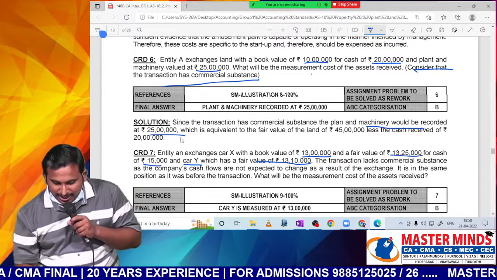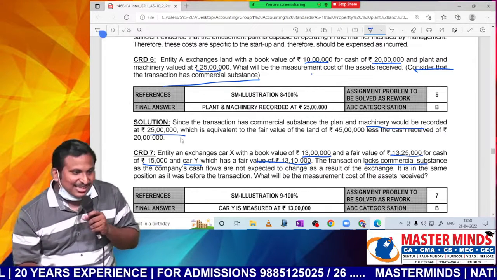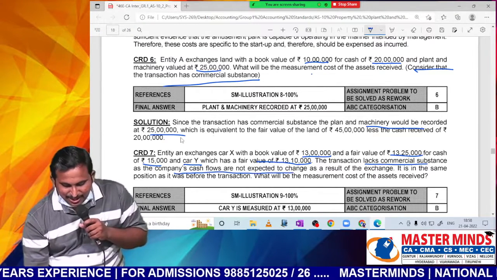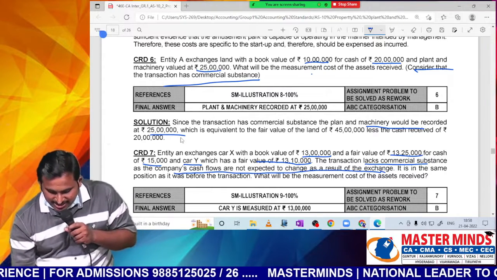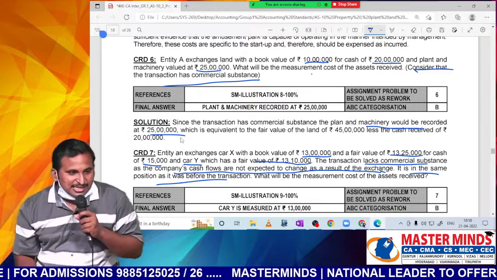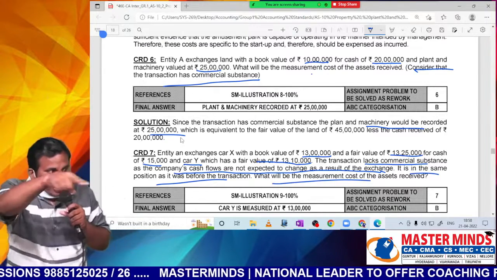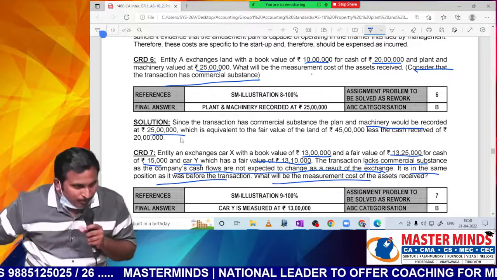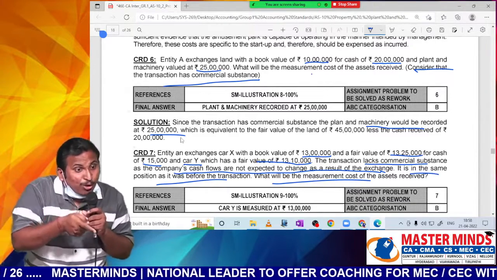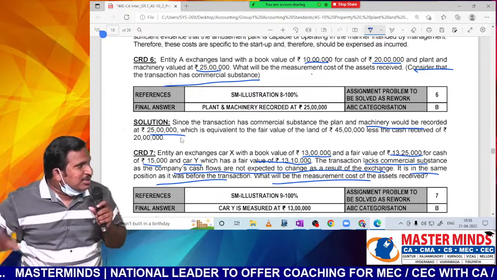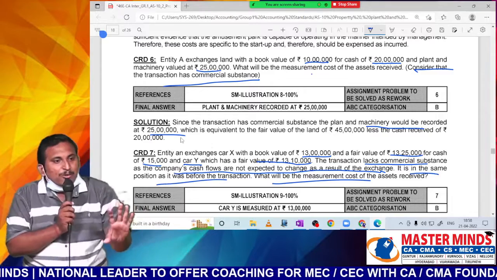And they are only giving this in the question for your clarity. Transaction lacks commercial substance as the company's cash flows are not expected to change as a result of exchange. It is in the same position as it was before the transaction. It might be for doing the fraud. Now, can you book the profit or loss? No. Because sometimes they may try to book profits, sir. Sometimes they may try to intentionally book losses. Both are not allowed. Simply you have to record it at the carrying amount of the asset given up. So neither profit nor loss.